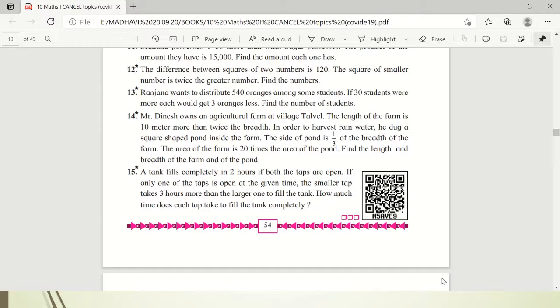Chapter number 3, that is arithmetic progressions. Nothing is cancelled from this chapter. Chapter number 4, financial planning, is completely omitted. Okay. Then chapter number 5, probability, nothing is cancelled from that particular chapter. The whole chapter is there for evaluation. And chapter number 6, statistics, also is completely omitted. So take a note of this.